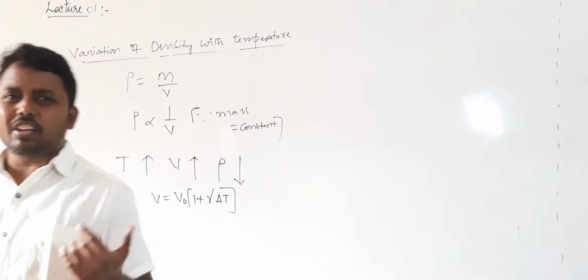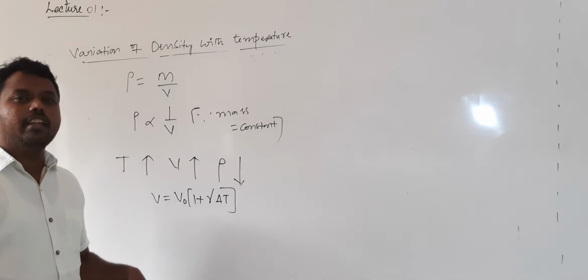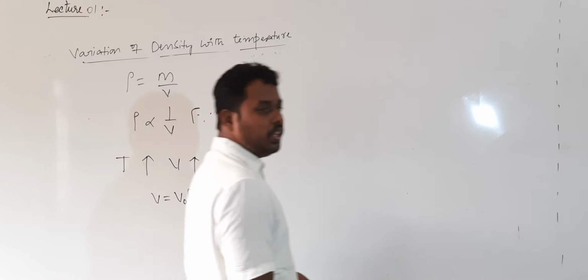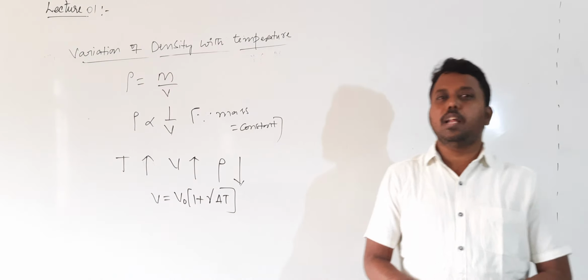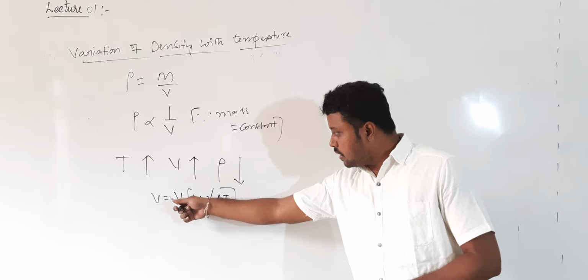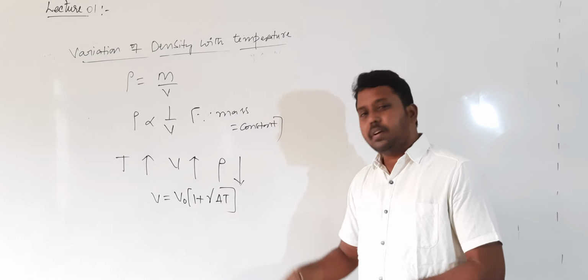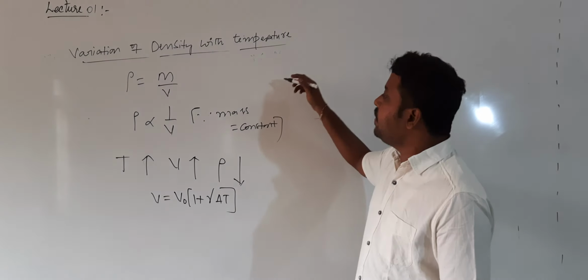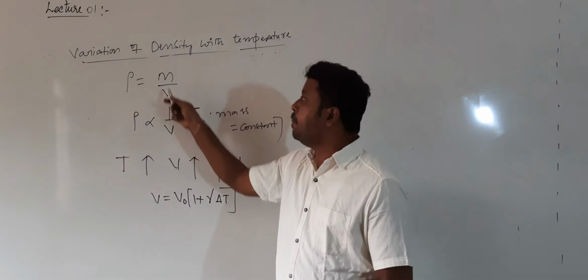Already in the earlier chapter you studied this: the increase in volume is directly proportional to the initial volume, and directly proportional to the rise in temperature. That gives V is equal to V naught into 1 plus gamma into delta T. So in place of V, what can I write? V is equal to mass by density.